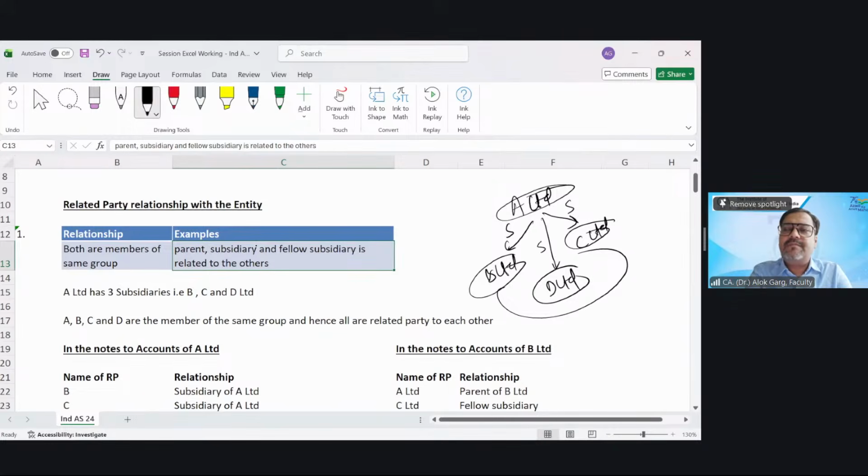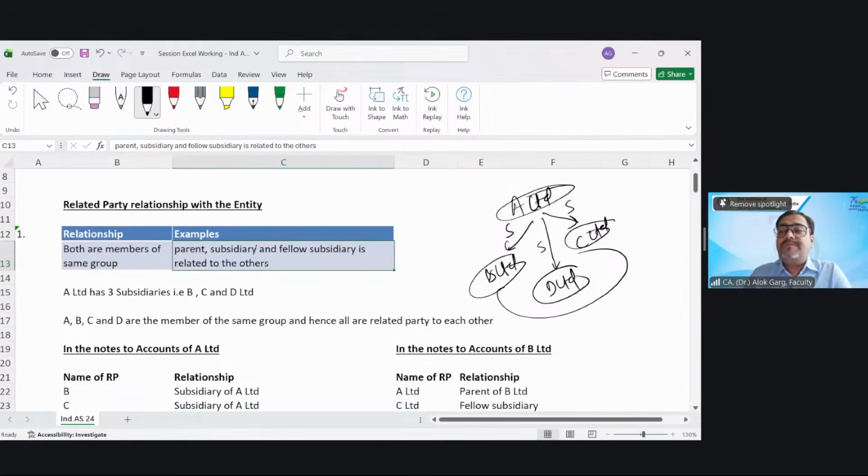What is the relationship? Subsidiaries. When you prepare the books of accounts of B Limited, which related parties will you cover? A, C, and D. What is the relationship of A and B? Parent and subsidiary. But in the books of B Limited, you will show A Limited as the parent company, right?